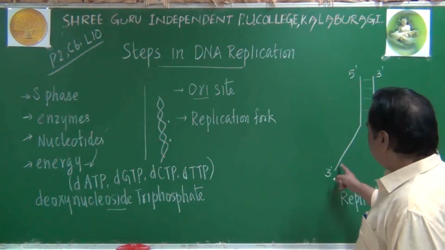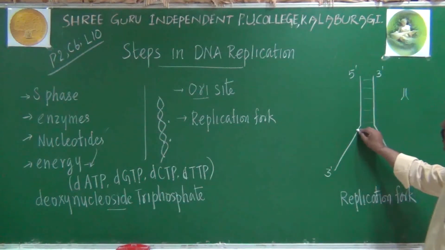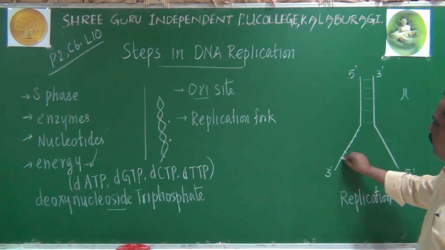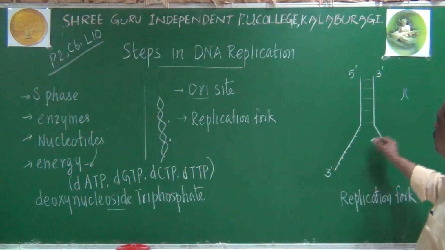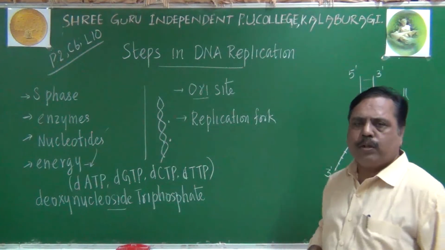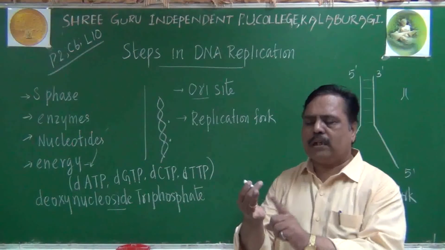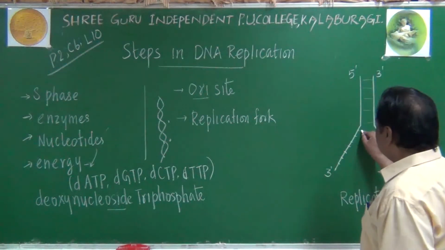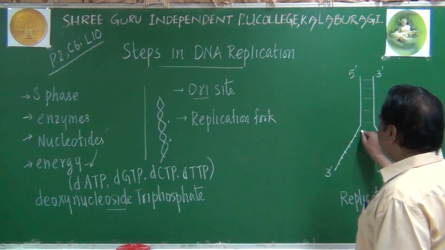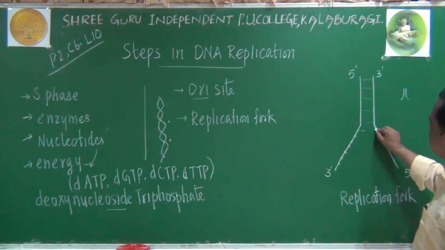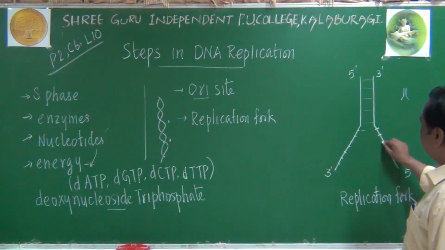Now both the chains are having exposed nucleotides in them. Remember, this parental chain will have its own nucleotides exposed. You know, a nucleotide means sugar, nitrogenous base and phosphoric acid. Those nitrogenous bases are projecting inwardly, we have seen. Those nitrogen bases will be exposed now from the parental strand like this.